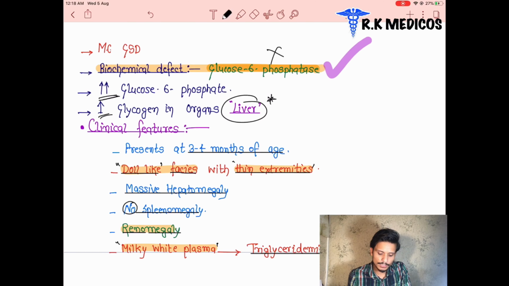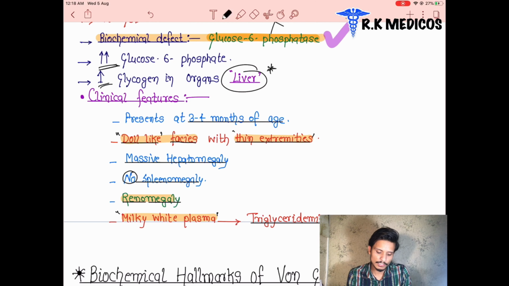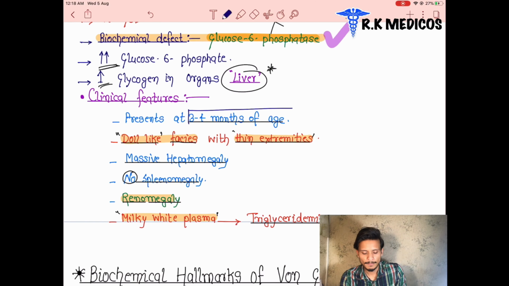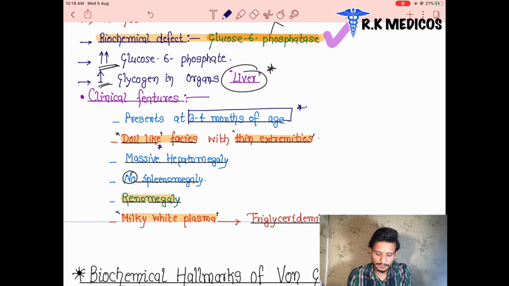What are the clinical features of this disease, Von Gierke disease? What happens to the patient if the patient suffers from glycogen storage disorder type 1, Von Gierke? It presents at 3 to 4 months of age. It happens mainly in children, and we can see there are doll-like faces. The baby child looks like a doll. They have round faces, and there are thin extremities. The extremities of the child are going to be very, very thin.